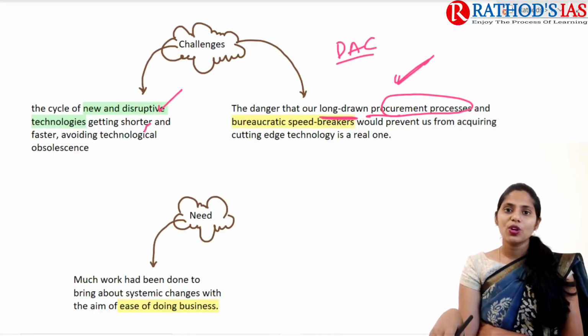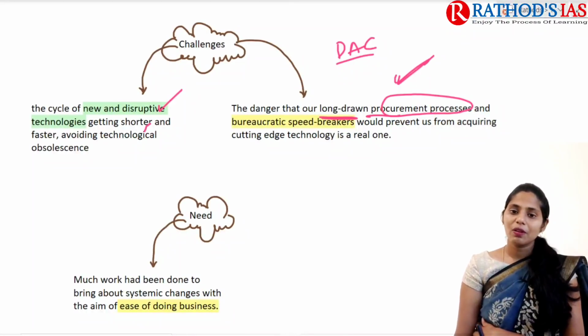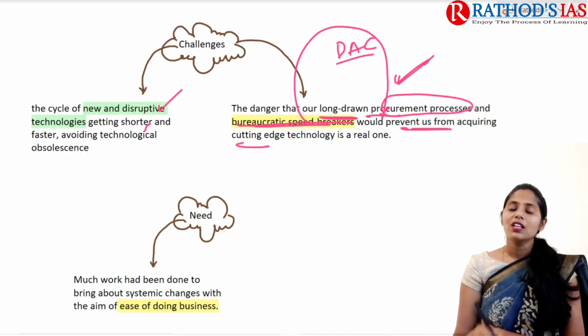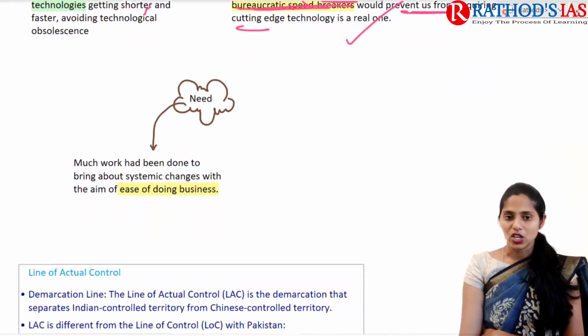So when you want to procure anything, it is a very long process and it needs approval from the DAC, Defense Acquisition Council. And we can also see there will be bureaucratic speed breakers. Because of all these things, we are prevented from acquiring good cutting edge technology. So this is what was said by our Chief Army General.